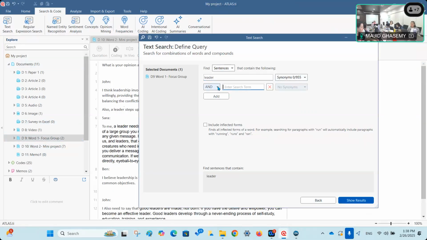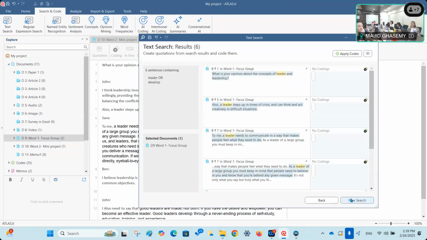You can add multiple search terms as well. All right. So for example, leader, or maybe develop. Then if I click on show results, you can see that there are 6 sentences here. One of them is this one.